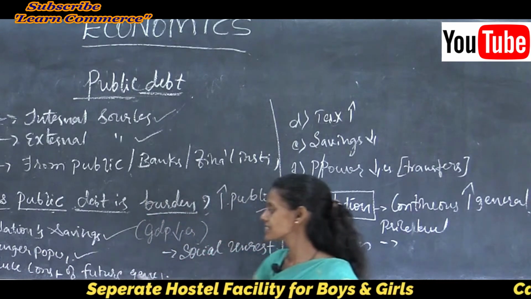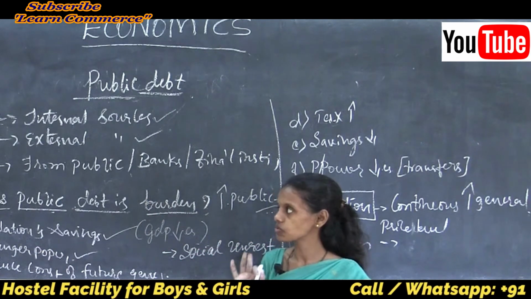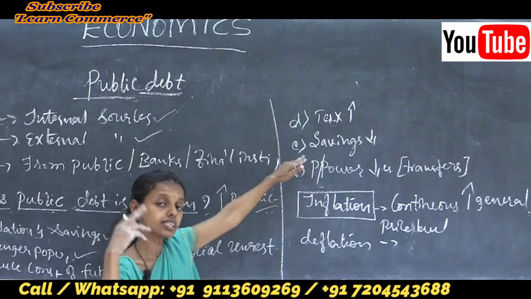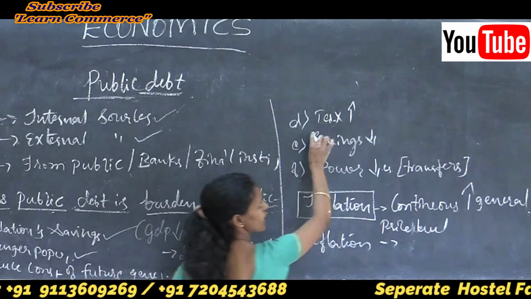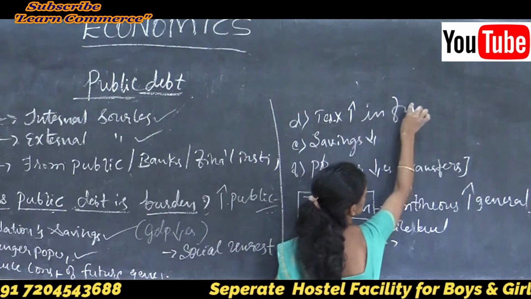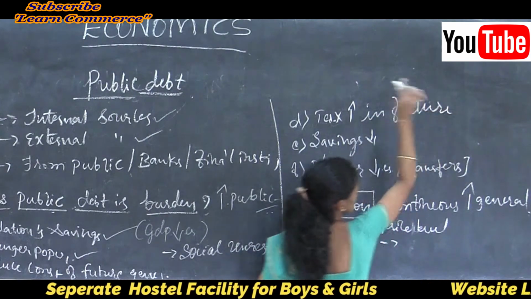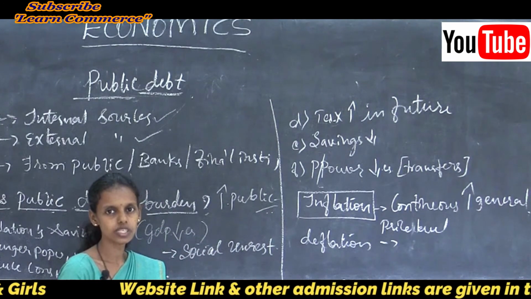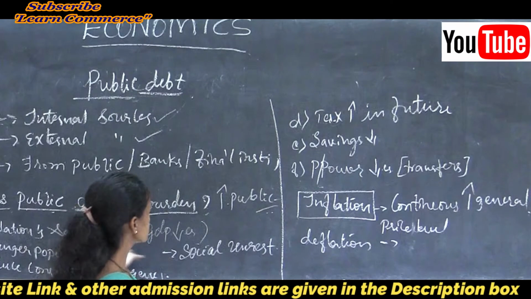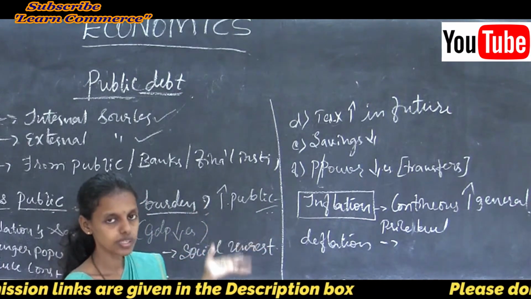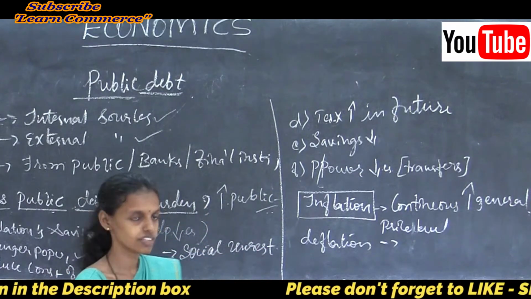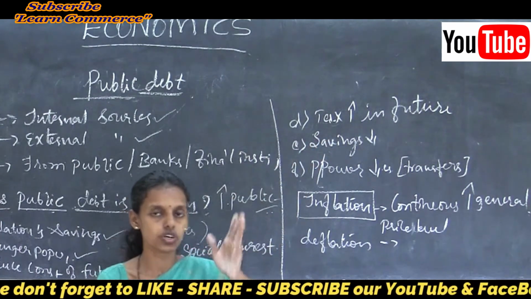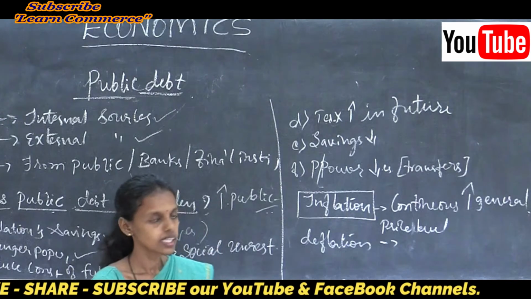It reduces the future consumption capacity, so it may cause an increase in tax in future. There is no surprise in seeing a tax increase, because public debt is there to meet the budget or fiscal deficit. Tax is the only source or tool to meet the public debt.